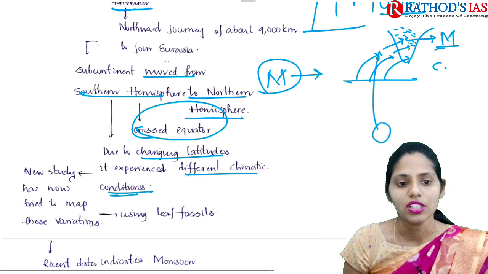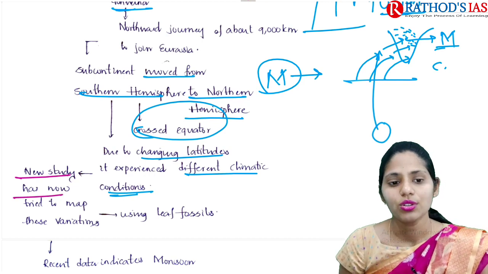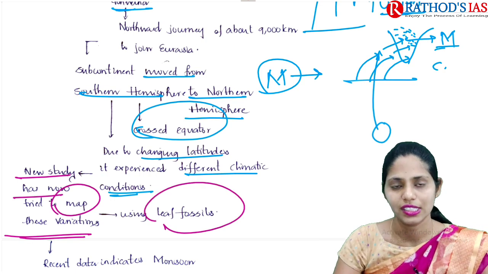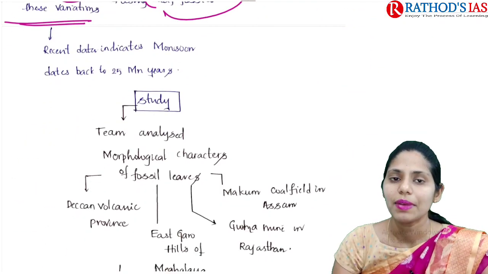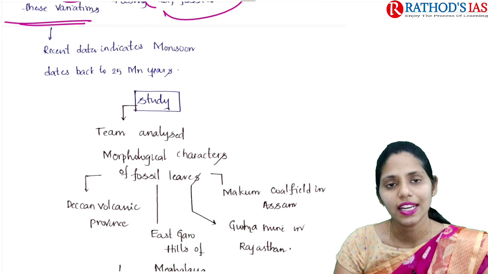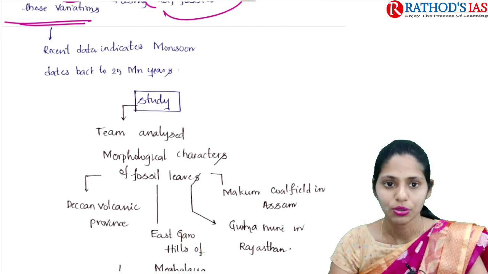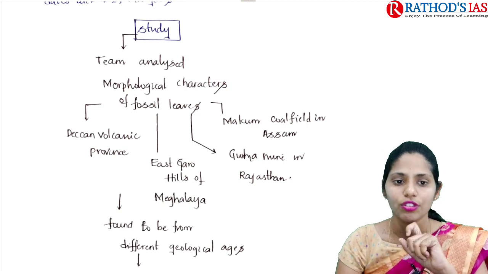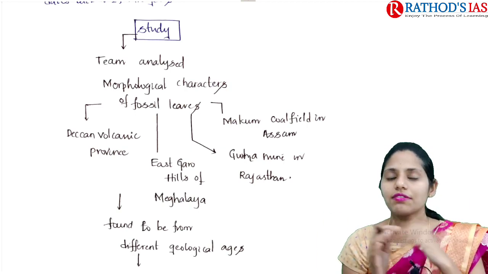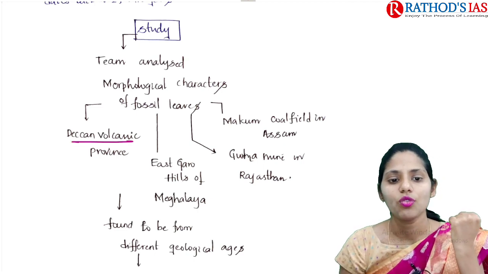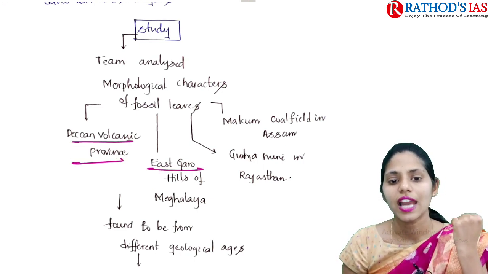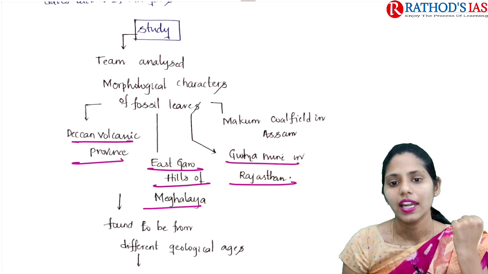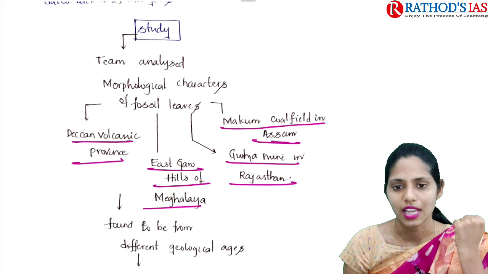Now this new study tried to map out these variations by studying leaf fossils. Recent data indicates that the monsoon in India dates back 25 million years. In this study, the team analyzed morphological characters of fossil leaves. These fossil leaves were collected from four areas: the Deccan Volcanic Province, East Garo Hills of Meghalaya, Gurma Mine in Rajasthan, and Makum Coalfields in Assam.